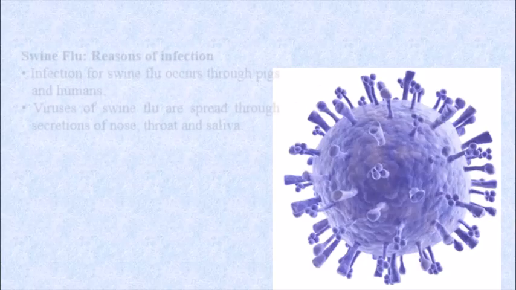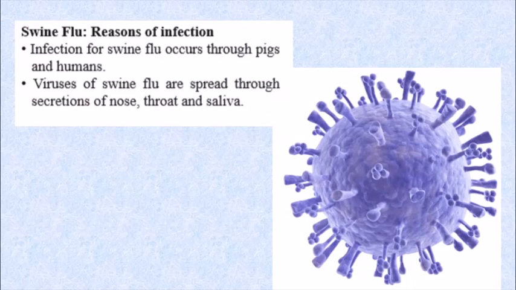Next is swine flu. Now, swine flu is a respiratory infection in humans. It was first recognized in the 1919 pandemic. Swine flu is caused by the H1N1 virus.